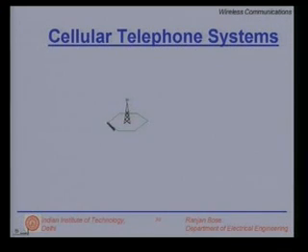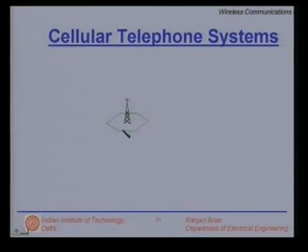It has a region of coverage. Here I have shown it as a hexagon. We will discuss why hexagons are traditionally used, though in reality the cell shapes have nothing to do with the hexagon. It is a concept which we will discuss. So, every cell has a base station.